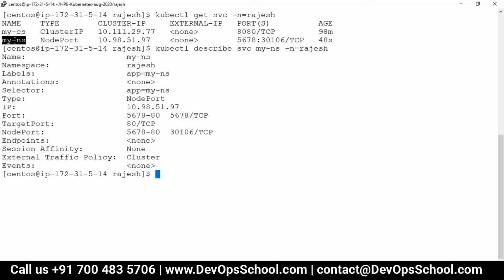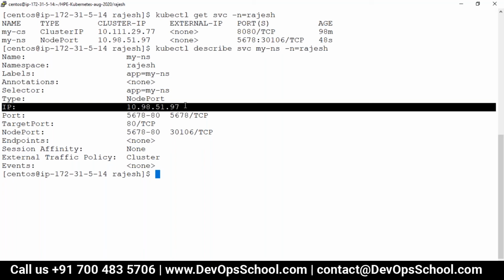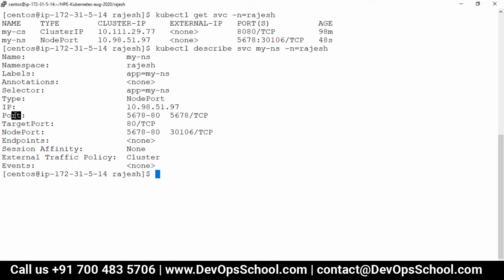Now here you see the selector is NS. This is the cluster IP address. This is the node port. Sorry, this is the service IP address.